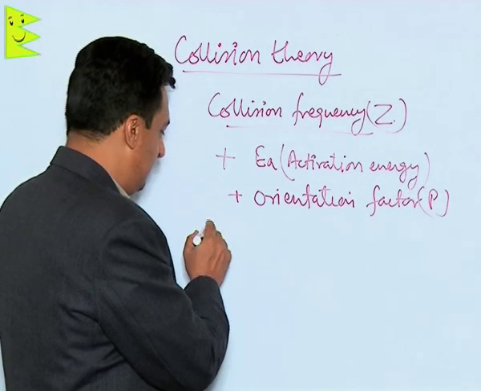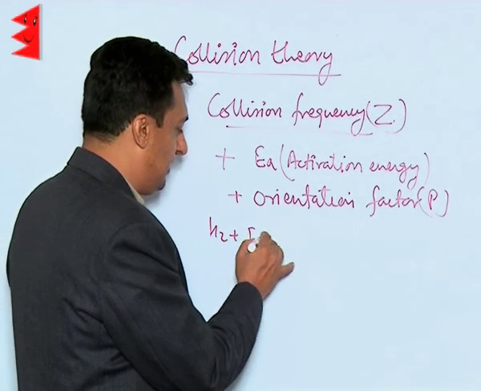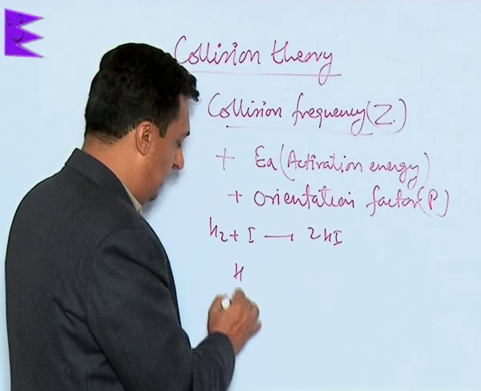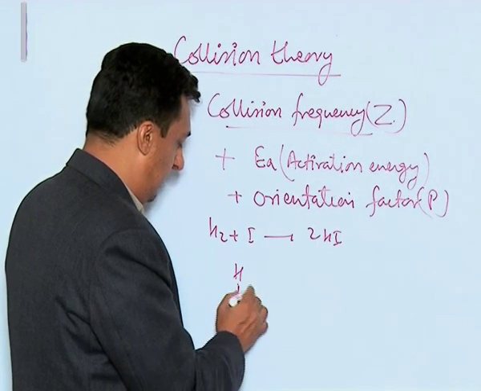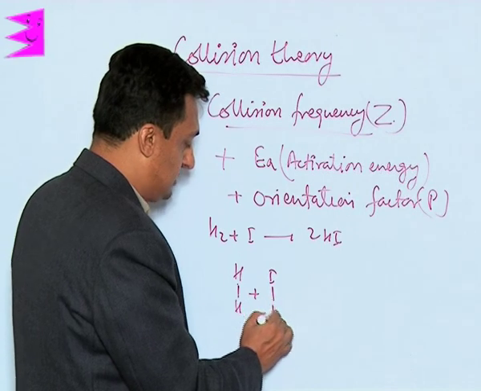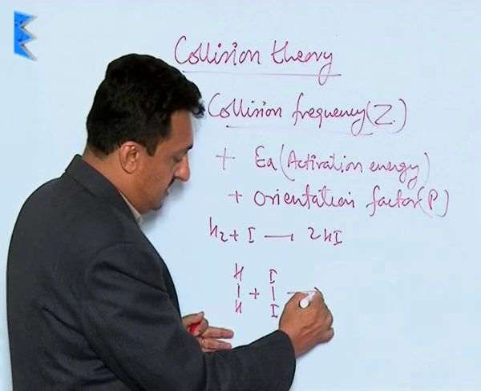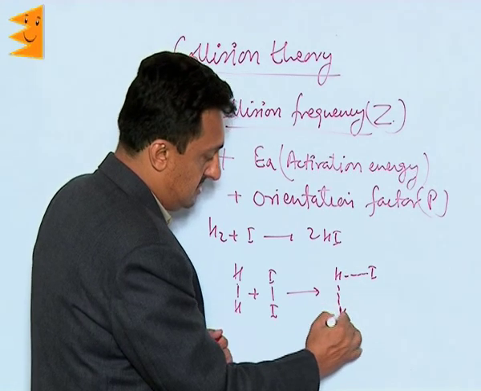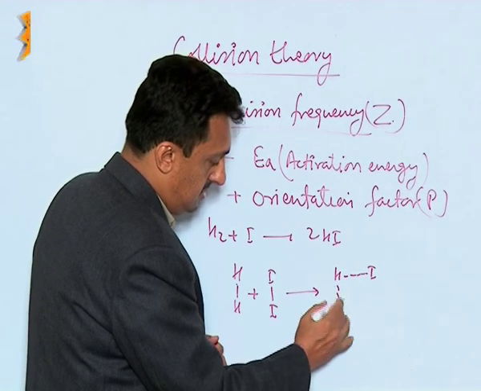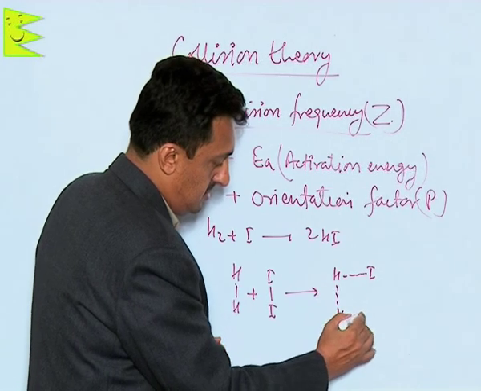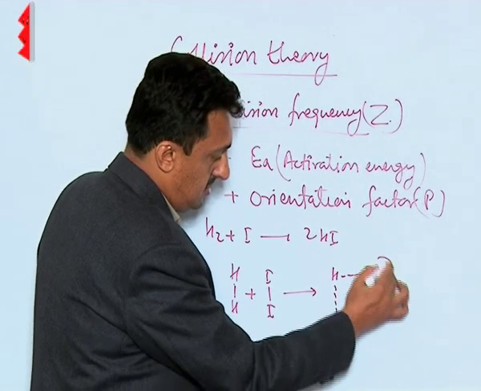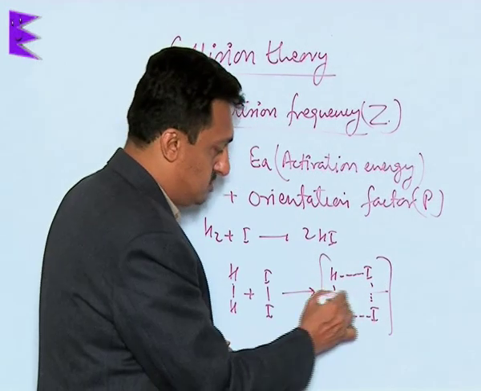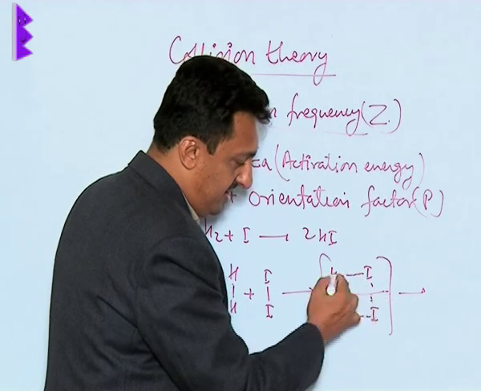This can be explained by an example: if hydrogen reacts with iodine, we know it forms HI. Hydrogen and iodine must approach each other in a particular way so that an activated complex is formed, in which the earlier bonds break up and new bonds between H and I are formed.